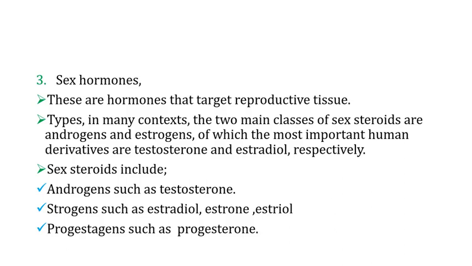Sex hormones are hormones that target reproductive tissues. In many contexts, the two main classes of steroid are androgen and estrogen, of which the most important human derivatives are testosterone and estradiol respectively. The sex steroids include androgens such as testosterone, estrogens such as estradiol, and progestogens such as progesterone. Of course, we shall discuss in detail these hormones as we proceed.